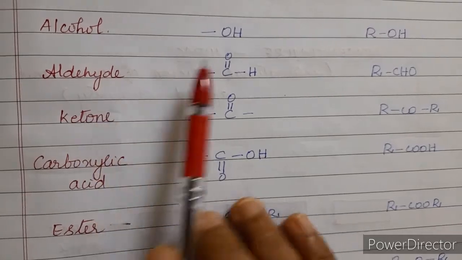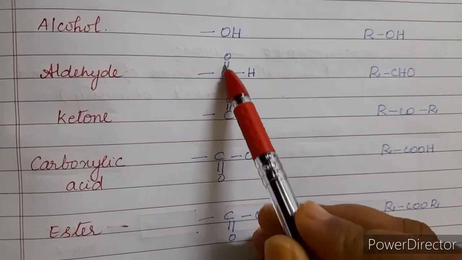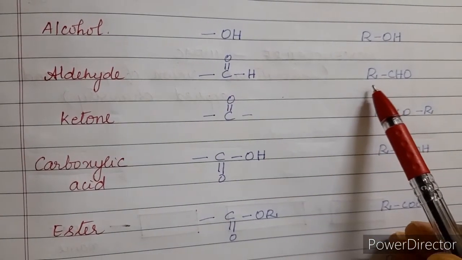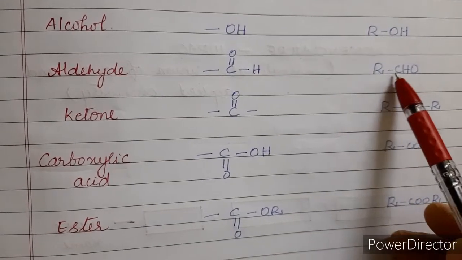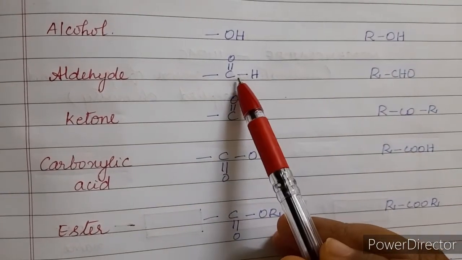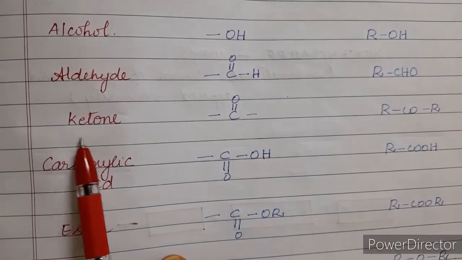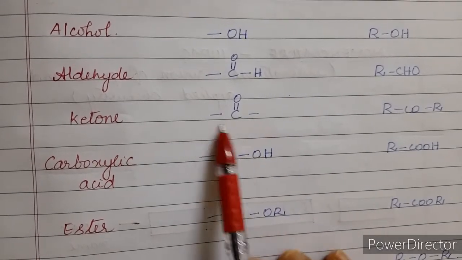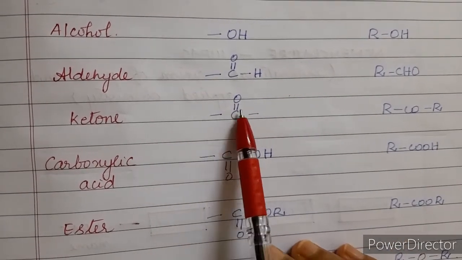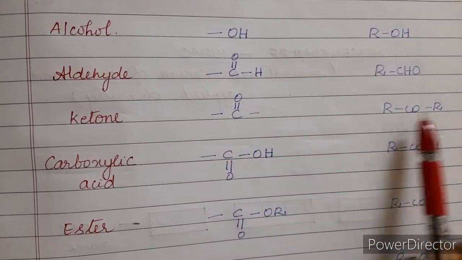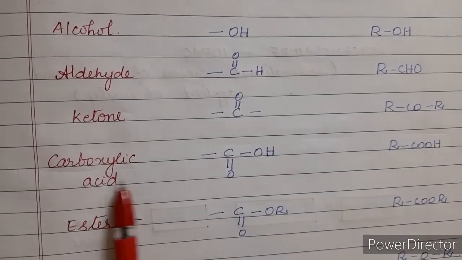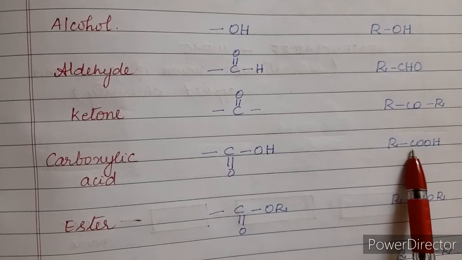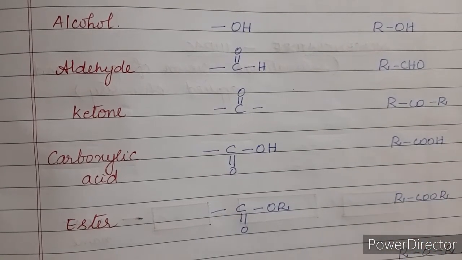Next is aldehyde. The aldehyde functional group is bond C double bond OH, and the general compound is RCHO. Now ketone is bond C double bond O bond. Always remember that around carbon there should be 4 bonds. You can see 1, 2, 3, 4 bonds, right? And the general compound is RCOR. Then carboxylic acid, bond C double bond O OH. So this is carboxylic acid, and RCOOH is the general formula. Now ester.